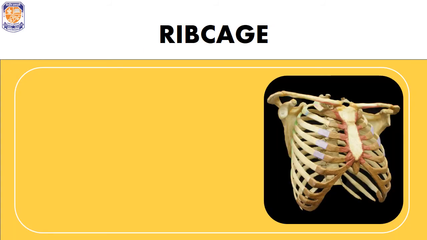The next component of our skeletal system is the rib cage. The rib cage is present in the chest region of our body and it is made up of 12 pairs of bones which are called ribs. Ribs are attached to a flat bone at the center which is also known as the sternum.